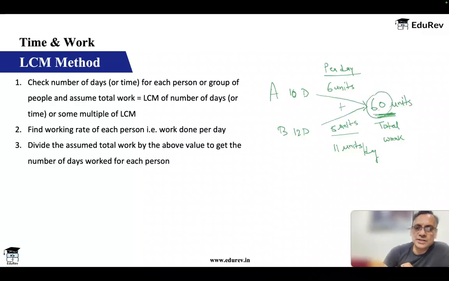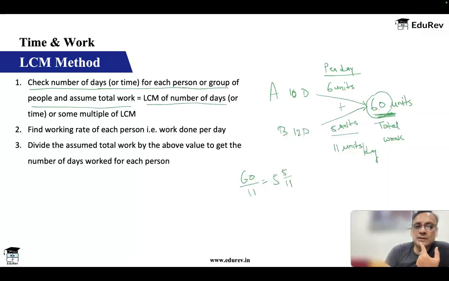Total work was 60 units. So the number of days required will be 60 upon 11, which is 5 by 11. So this is also an approach that we use. What we have done is check the number of days for each person of the group and assume total work to be the LCM of the number of days. That is what we have done here. We have taken 60, which is the LCM. So this is your first step. Then find the working rate for each person, that is, work done per day. So for A, work done per day is 6 units, and for B, work done per day is 5 units. This is the second step.